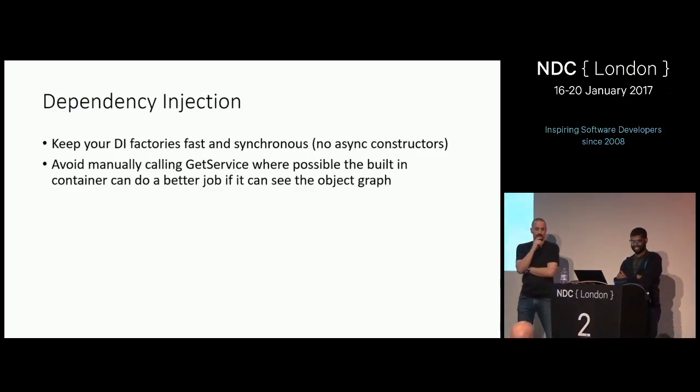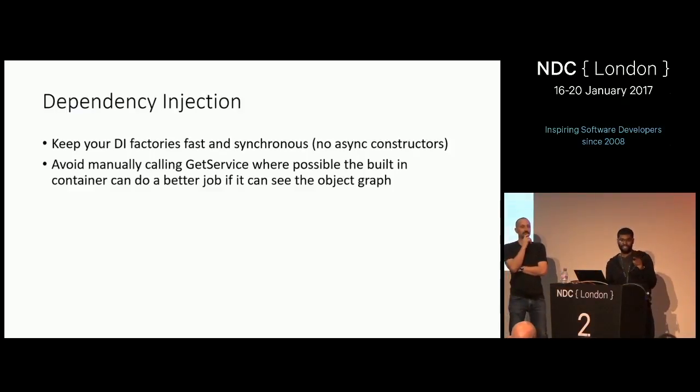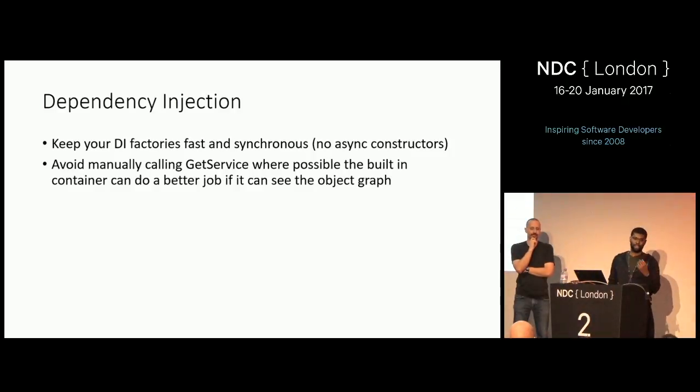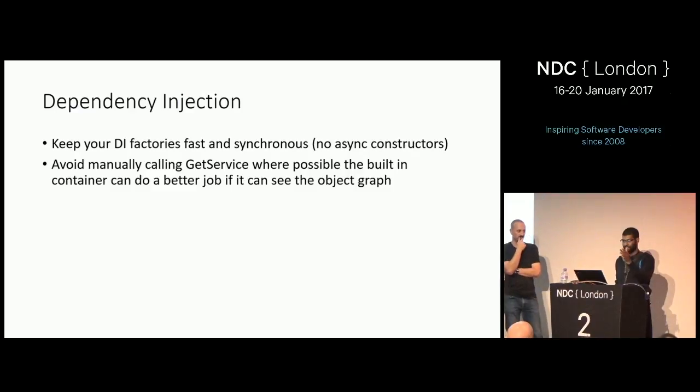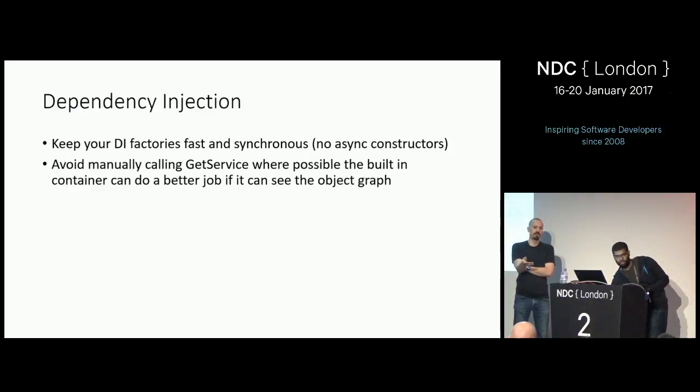So how do you keep things fast and synchronous if we talked about Key Vault before? Suppose you need to initialize something that's going to make a network call. Don't do it in the constructor. You can defer it until later. This team actually had a bug with Key Vault. They were doing .KeyVault.Get(...).Result, and it killed the entire service. The point is just defer the expensive operation until after the object is constructed.